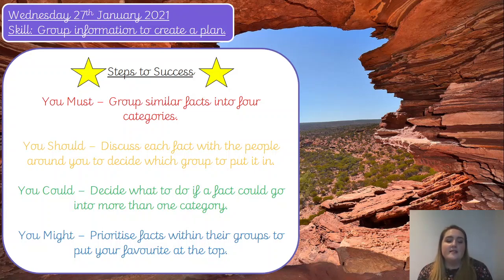You could decide what to do if a fact could go into more than one category, so that's going to be quite tricky if it overlaps. So have a little think, which one does it fit into more? And you might prioritise facts within their group to put your favourite at the top, okay? Or if you get to the end and you think, oh, I'd actually like to think what my favourite is, you could do like we did yesterday, where you just go and underline each of your favourite facts in each of the 4 categories, and under each of the 4 subheadings.